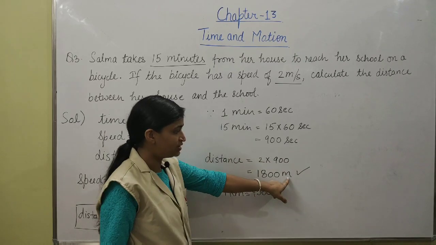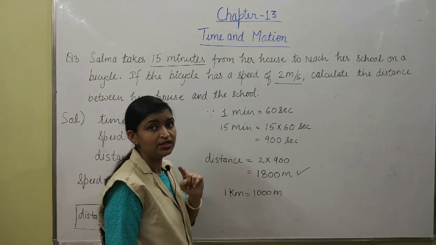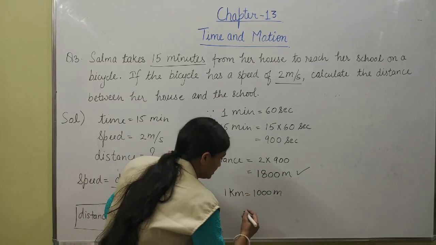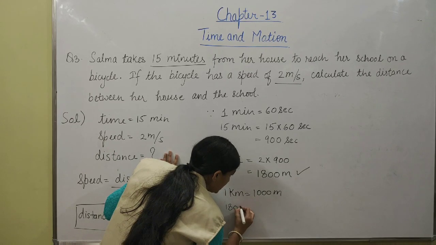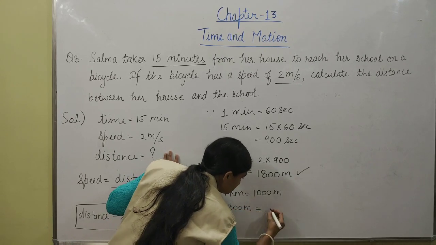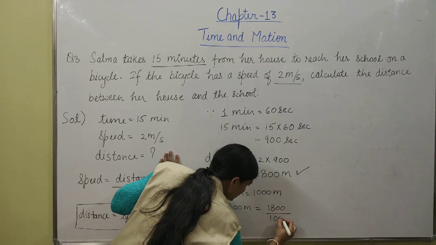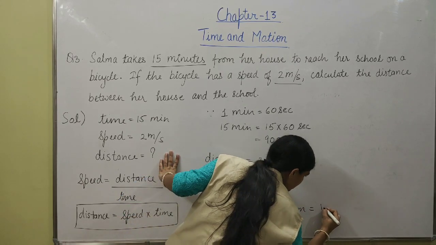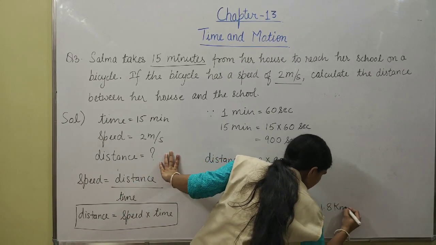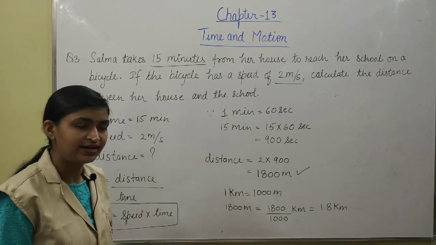We have to convert this smaller quantity into the larger one, so we will divide it. So 1800 meter will be equal to 1800 upon 1000 kilometers, and that will be equal to 1.8 kilometers. Is it okay? And that is your final answer.